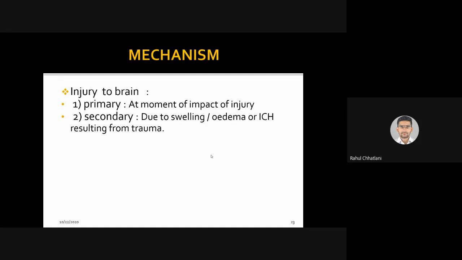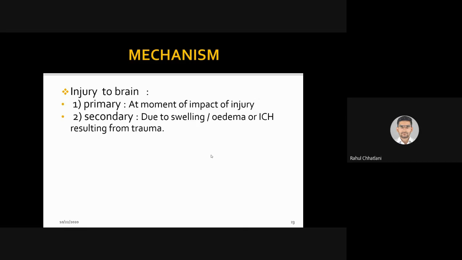Same thing, pathology of stroke we had talked. Say for example at one point in the brain there is injury. Because of this injury there will be inflammation. Because of inflammation there will be swelling. Because of swelling, intracranial pressure will increase. Because of increased intracranial pressure there will be injury at another place. Because of that second injury there will be again inflammation, again swelling, again an increase in intracranial pressure and this cycle goes on.